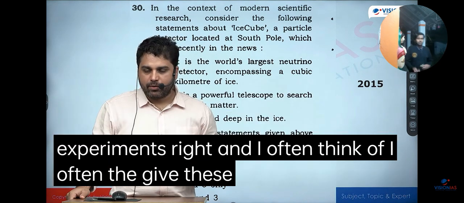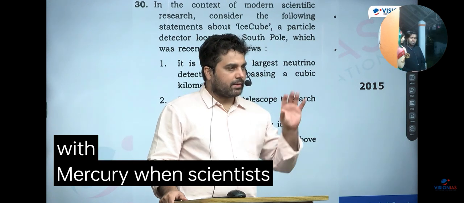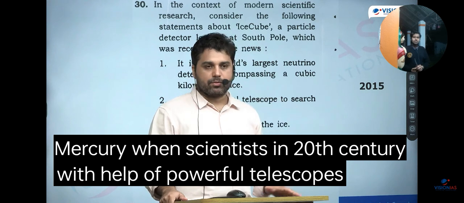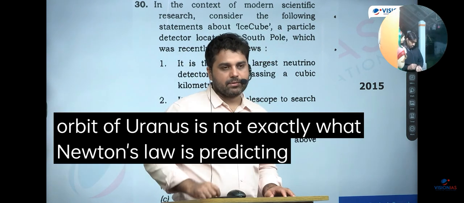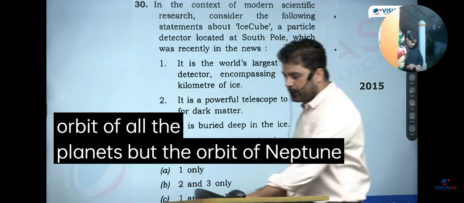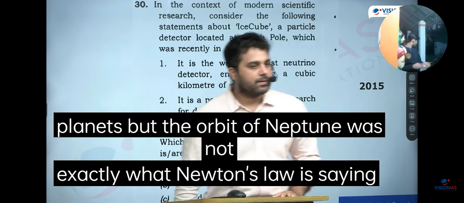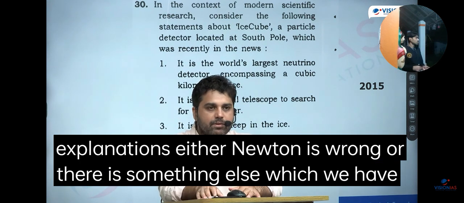And I often give these examples of the discovery of Neptune and the problem with Mercury. When scientists in the 20th century, with the help of powerful telescopes, looked at all the planets, they found that the orbit of Uranus is not exactly what Newton's law is predicting. Remember, with the help of gravitational law, we can explain the orbit of all the planets. But the orbit of Uranus was not exactly what Newton's law is saying. There are two possible explanations. Either Newton is wrong, or there is something else which we have not accounted for.